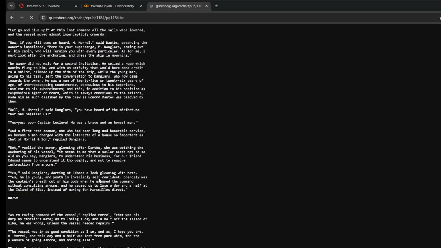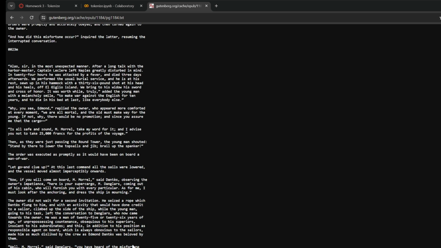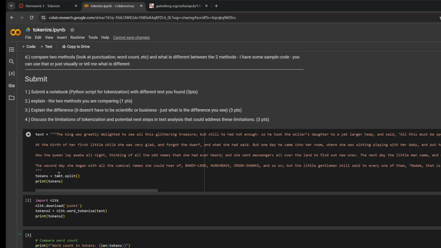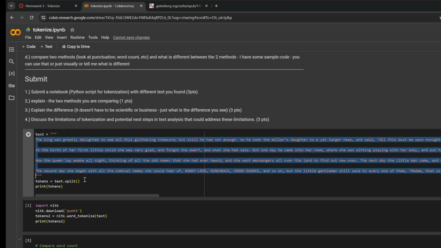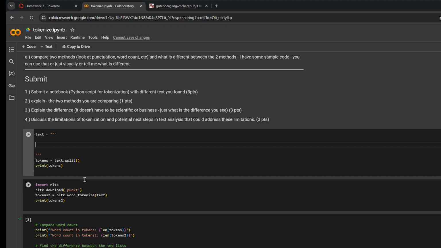And then just go down here and just boom. Sorry, still loading. There you go. Just copy this. That would work too. I can copy that right now. So anyway, now that I have that text, I'm just going to put it in here after these three quotes and before these three quotes. Paste.